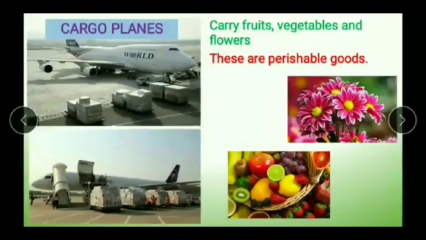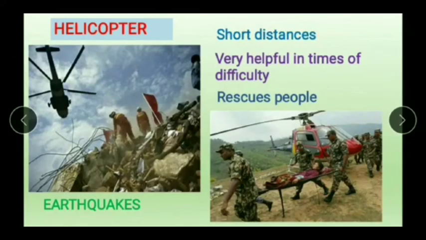Next is cargo planes. They carry fruits, vegetables and flowers. These are perishable goods. That means this kind of goods can be destroyed. Next is helicopters. They used to travel for short distances.